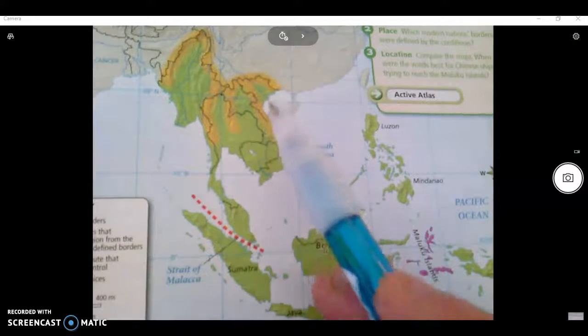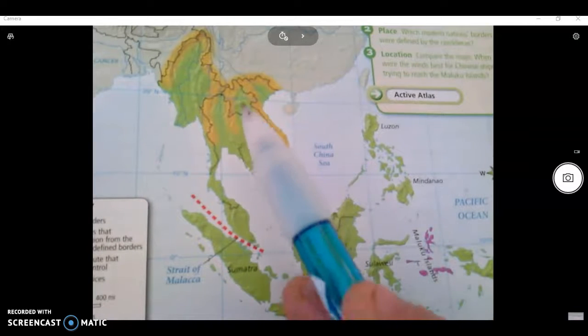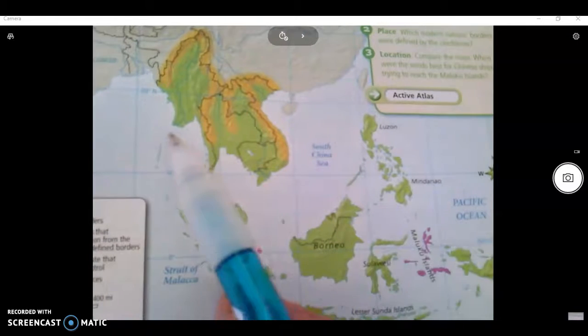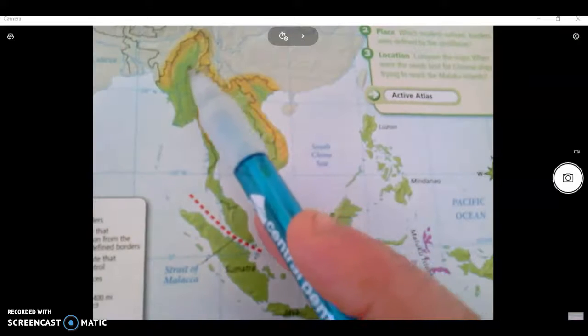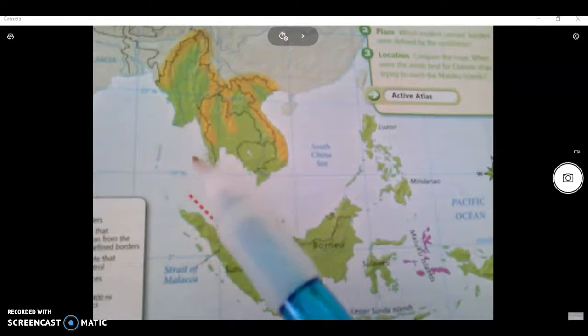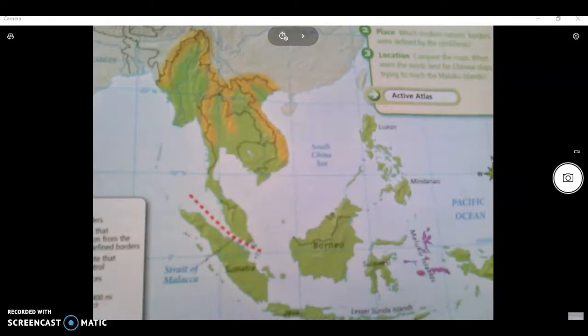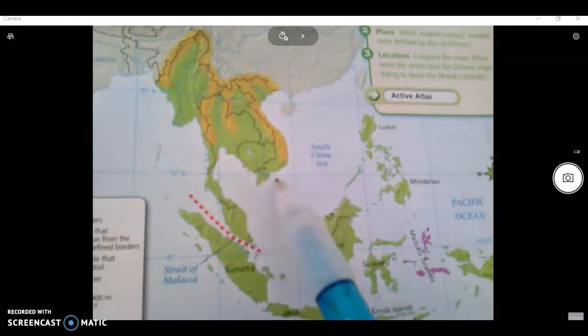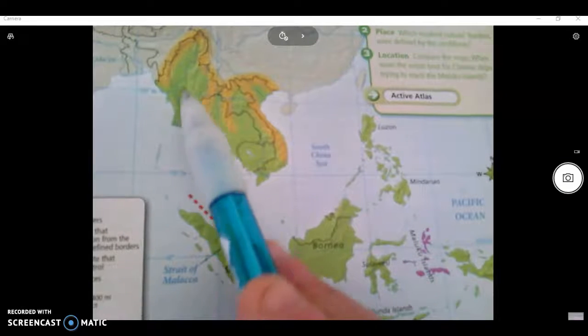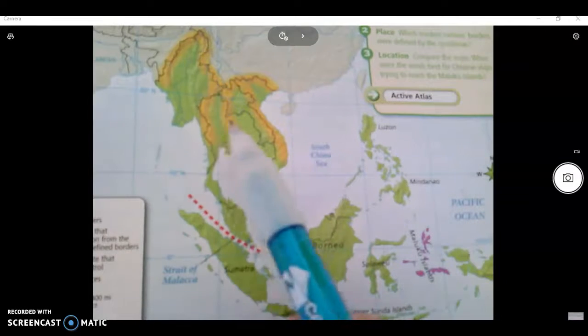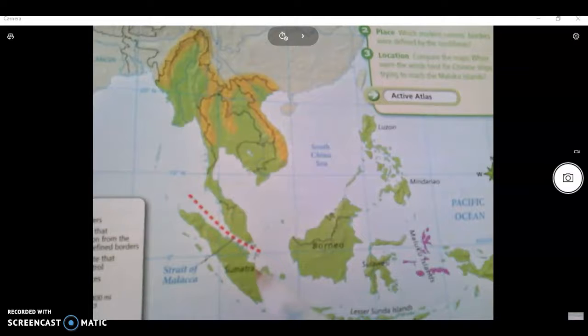Like here's Thailand, here's Vietnam, there's Cambodia, there's Laos, there's Burma or Myanmar. And then the islands have their natural border that's there. The interesting thing about where the people settled mainly is because of the big rivers. That's where all the fertile ground is, even on the islands in Indonesia, it's where most of the people settled. They settled on the coast for using the ocean for trade, or they settled where they could farm for rice. The higher you go into the mountains, then you can grow tea.